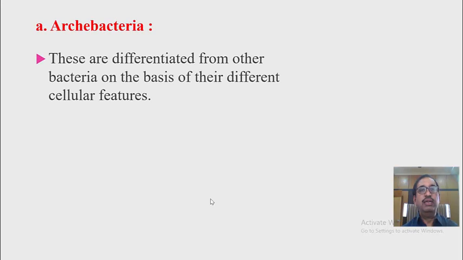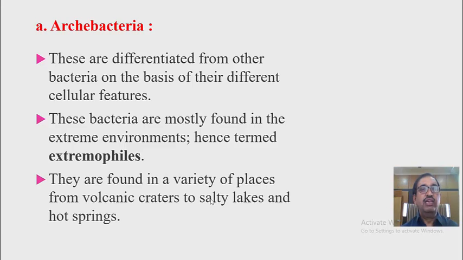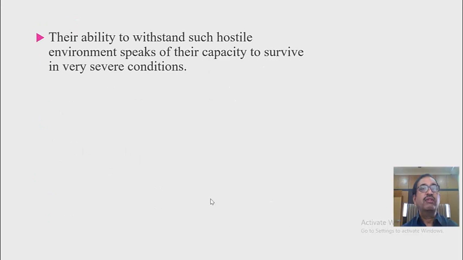We first see archaebacteria. These are differentiated from other bacteria on the basis of their different cellular features. These bacteria are mostly found in extreme environments, hence they are known as extremophiles. They are found in a variety of places from volcanic craters to salty lakes and hot springs. Their ability to withstand such hostile environments speaks to their capacity to survive in very severe conditions.